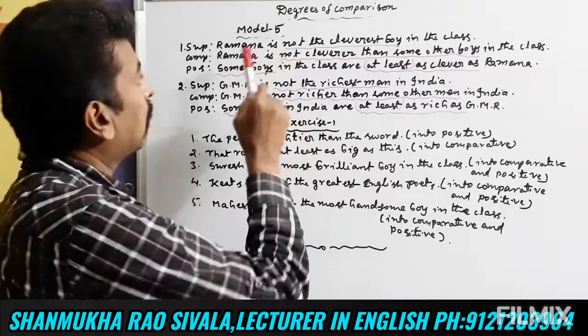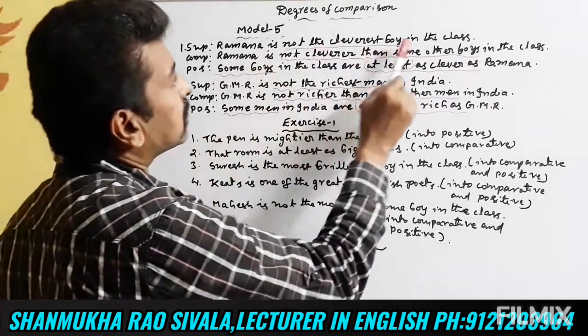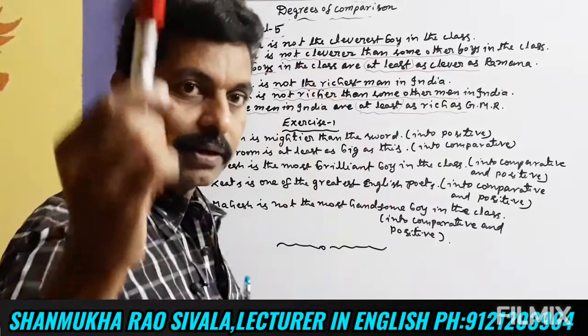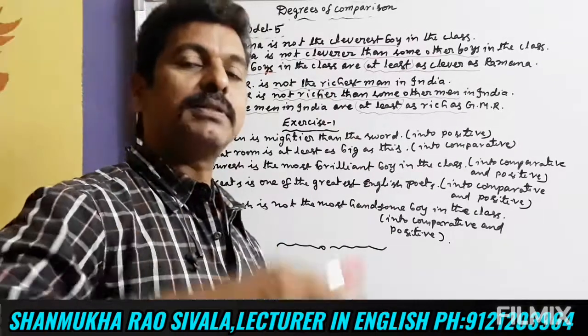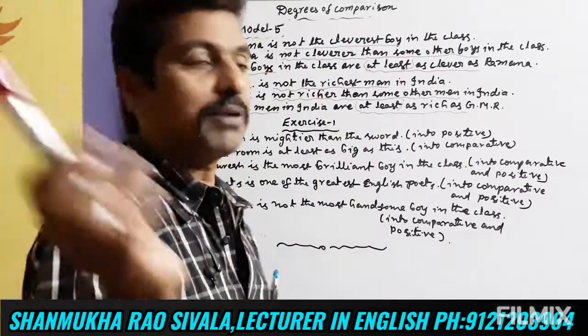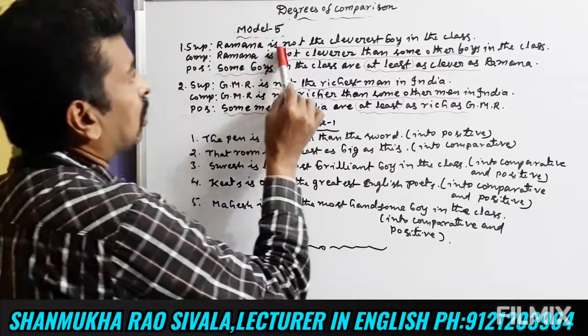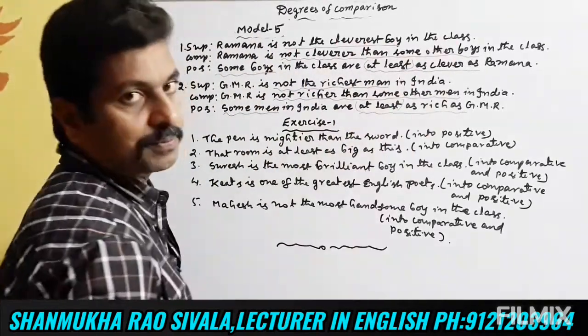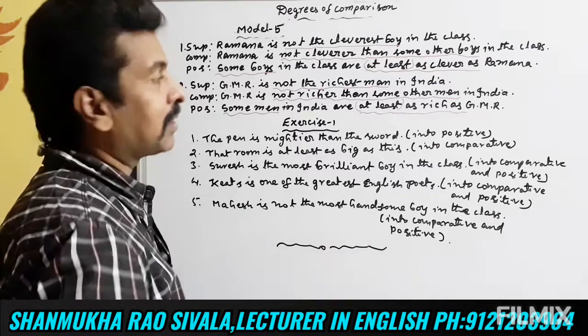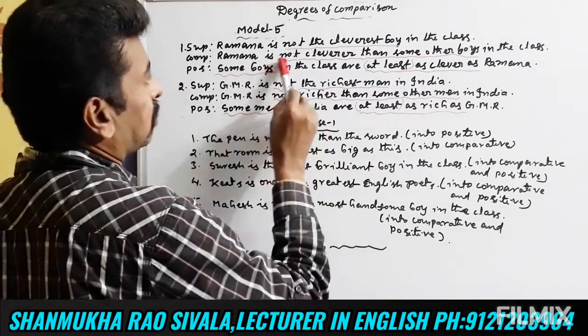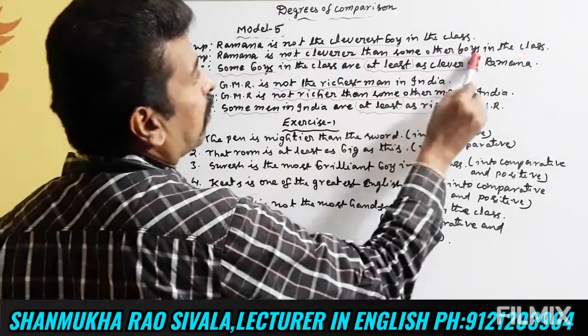Let us see, friends. Ramana is not the cleverest boy in the class. In the entire class, he is not the cleverest. This is a negative sentence: not the cleverest. When we compare him with other boys, Ramana is not cleverer than some other boys in the class.